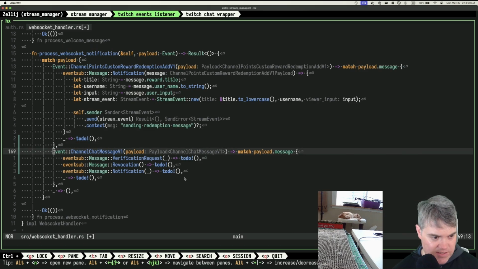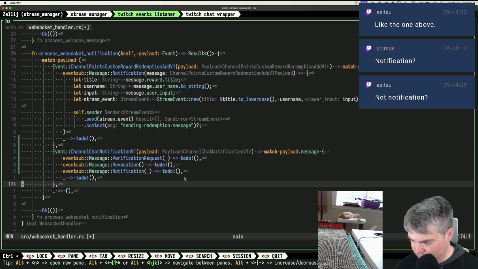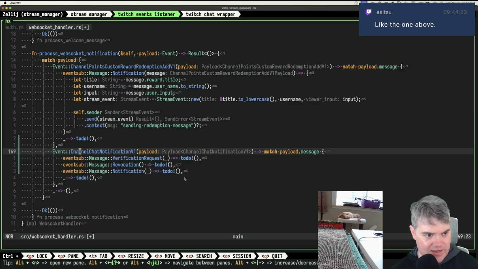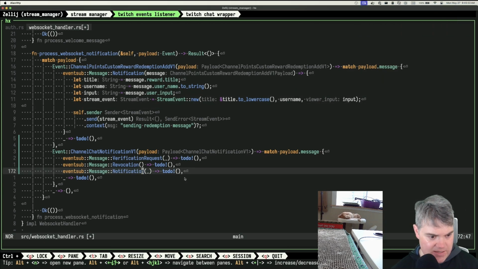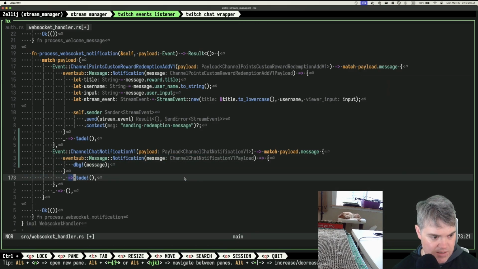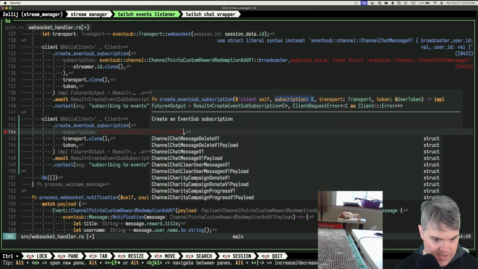So then I want, so that was channel chat message, right? Channel chat notification. What is this giving me? Oh, okay, I see. It might have been fine. I was missing. Okay, so then on notification we get a message. Channel chat notification v1 payload. Then I want to do, I can just debug the message. And then I don't care about the rest. Interesting. I left a to-do in there and it isn't crashing. That's the thing. Okay, so this is going to be the channel chat message.